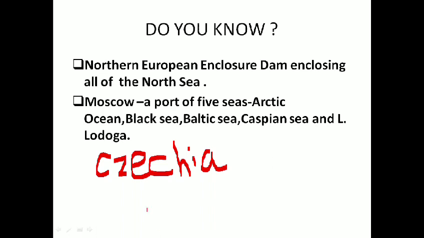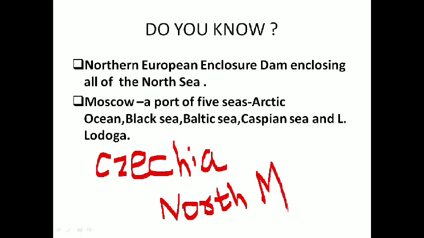We have one country called Macedonia, now the Republic of North Macedonia. What is the reason? The name Macedonia resembles a part of Greece which is also called Macedonia. So Greece objected to that name, and that's why the name Republic of North Macedonia will be used instead of simply Macedonia.